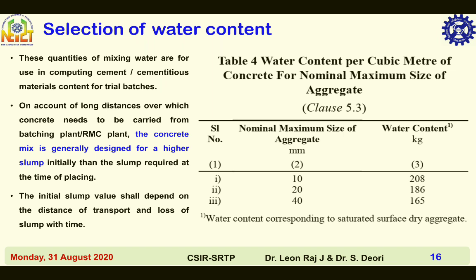On account of the long distances over which concrete needs to be carried, from the batching plant or ready mix concrete plant to the site, the concrete mix is generally designed for a higher slump initially than the slump required at the time of placing. The initial slump value shall depend on the distance of transport and the loss of slump with time.